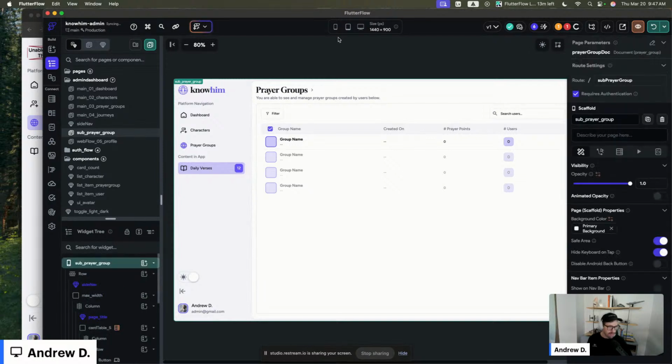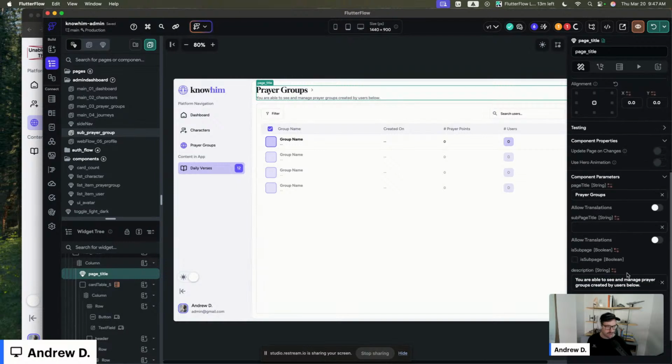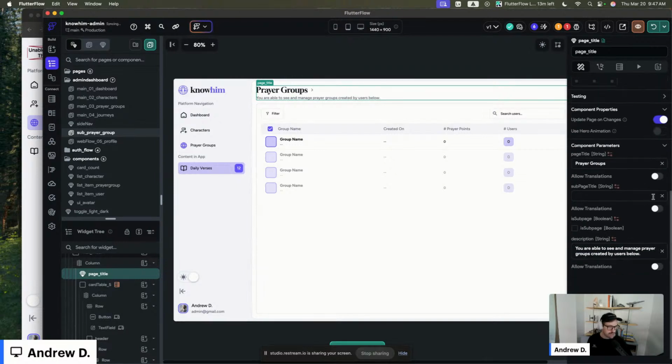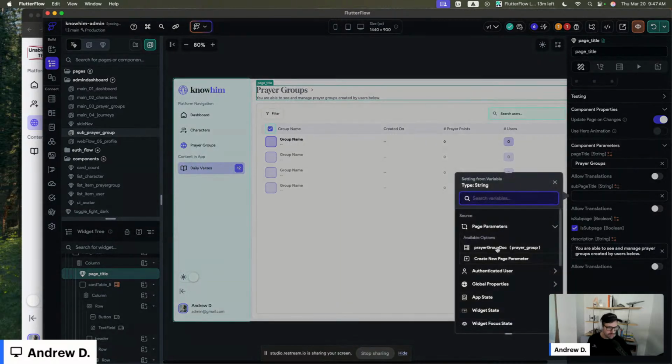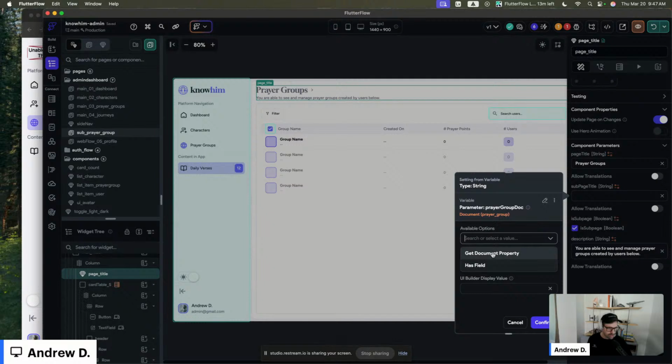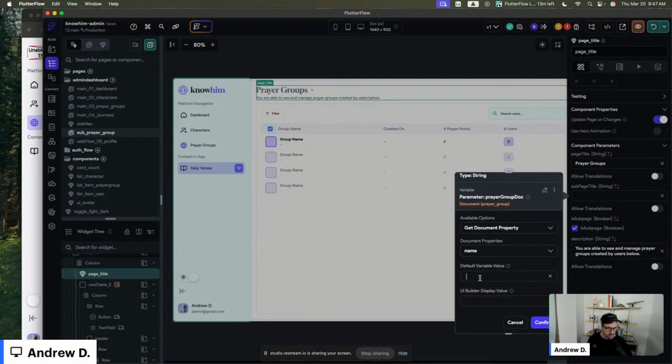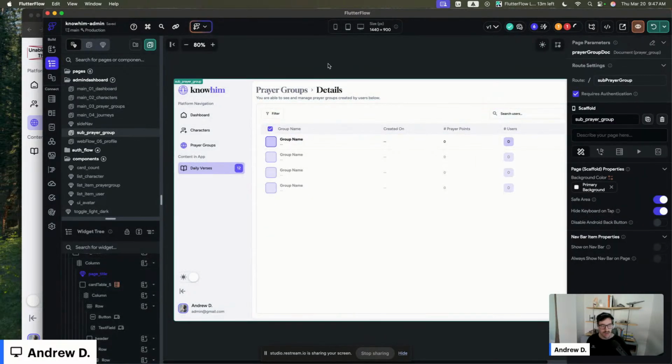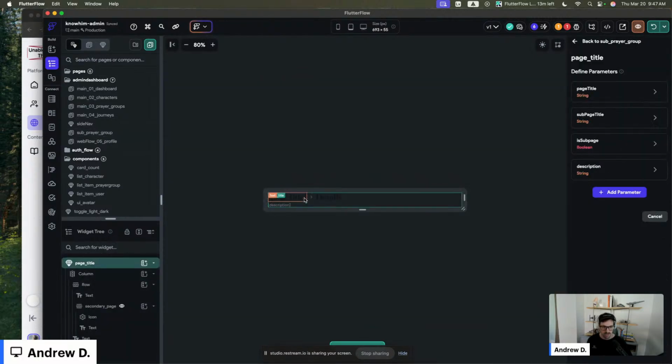Nice. Okay. And now on this page title, we want to update it on page change. We want the page to show the subpage, right? So prayer doc, we're going to do our prayer doc name here. Group name. Nice. Oh, and we probably want the ability to click back into this. So probably want to set up a conditional action. If this is subpage, then navigate back as well.